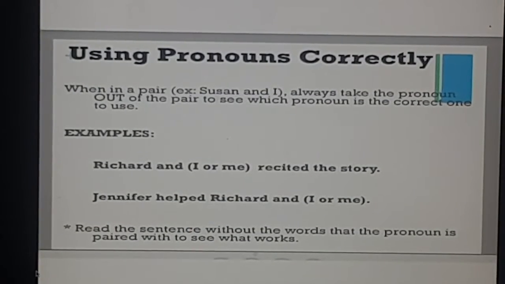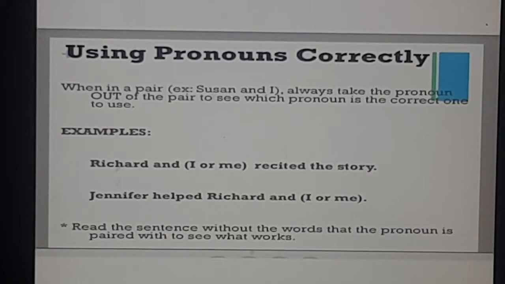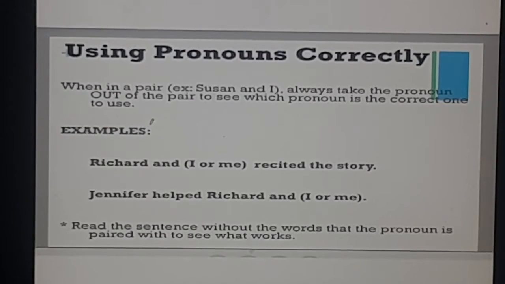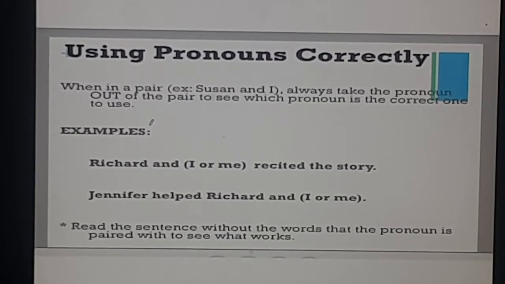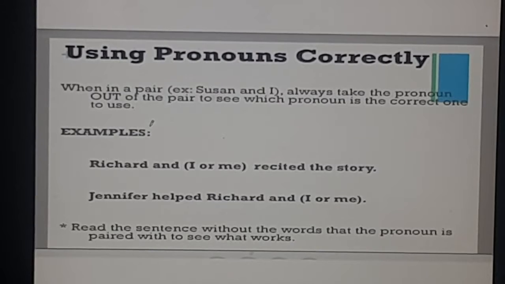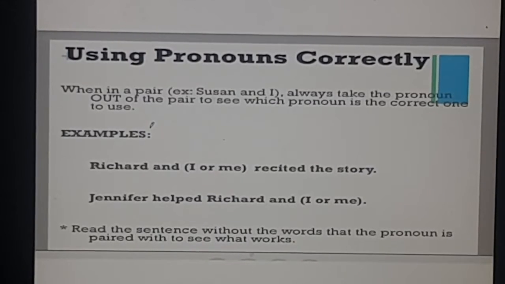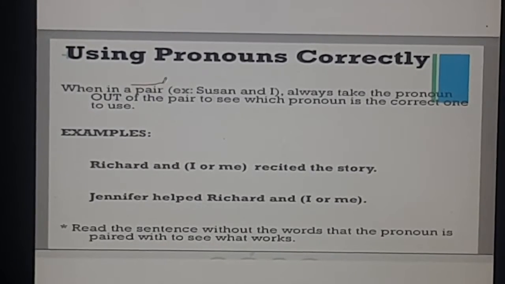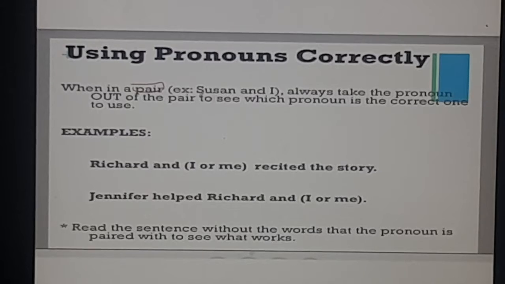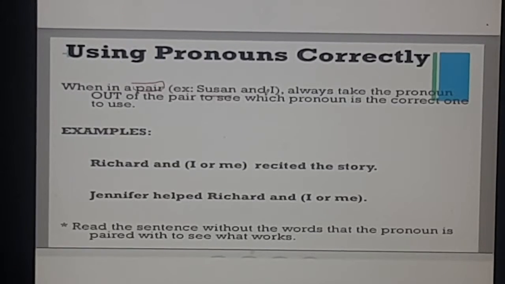Now again, using pronouns correctly. This is something very important and very common when it comes to using pronouns: how to use a pronoun when we are using a noun or some other words with it. When in a pair, so when we are talking about two persons, nouns or pronouns, for example, Susan and I. See, this is the most common mistake we make.